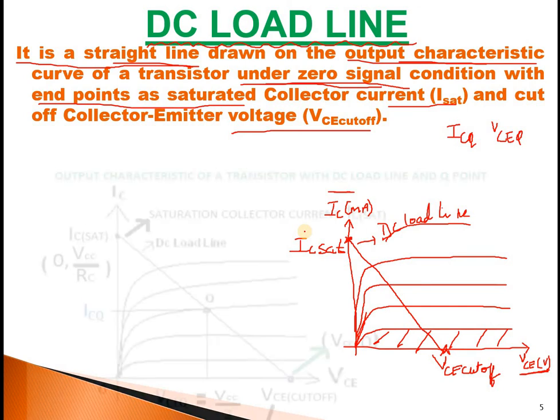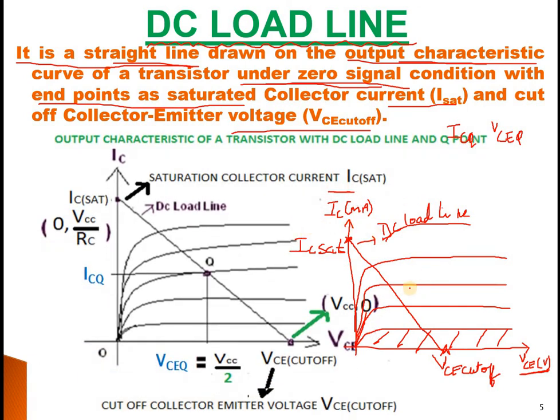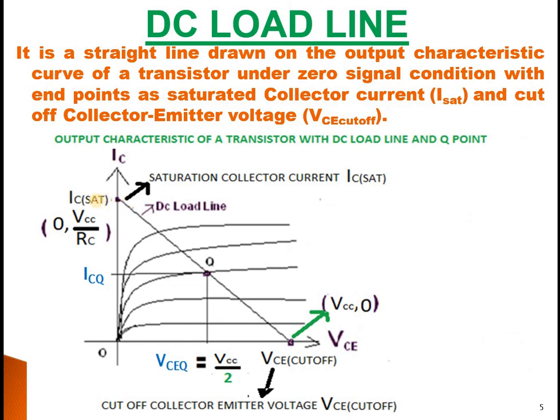I'll just show you here the diagram, which is cleanly explained. Same thing I have written here, but this is more clear. This is IC saturation, this is VCE cutoff, and the DC load line is a straight line drawn on the output characteristics under zero signal condition. You could notice this DC load line is intersecting the output characteristic curves at various positions. All these intersecting positions are known as Q points.